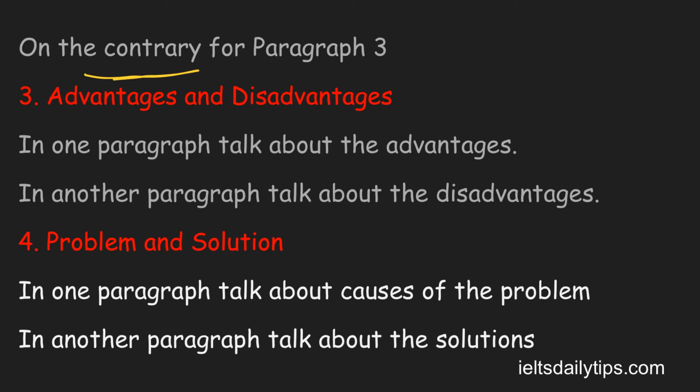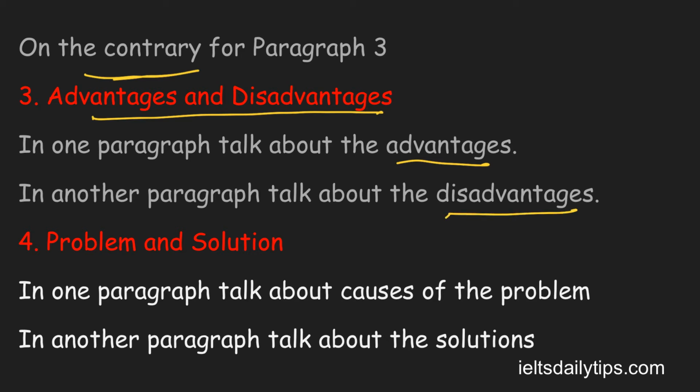So the third type of question that is asked is the advantages and disadvantages type. You will be given a question and they will ask about the advantages and the disadvantages. So after paraphrasing, which is paragraph 1, in the second paragraph, you have to talk about the advantages. And in the third paragraph, you have to talk about the disadvantages.